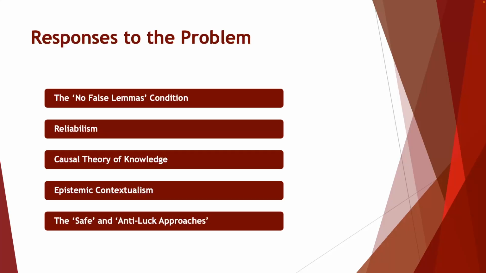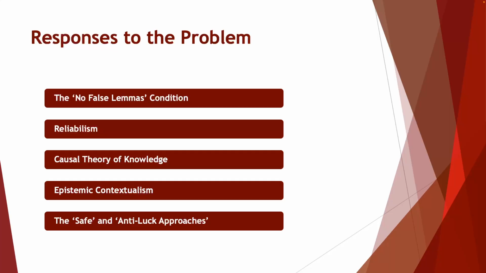The final ones I want to talk about are known as the safety and anti-luck approaches. This is a way to essentially introduce new concepts into the tripartite definition, concepts such as safety and anti-luck. The idea here is that for a belief to count as knowledge, it must not only be true and justified, but it must also be safe. What do I mean by safe in that regard? Safe in the sense that it could not easily have been false under slightly different circumstances.